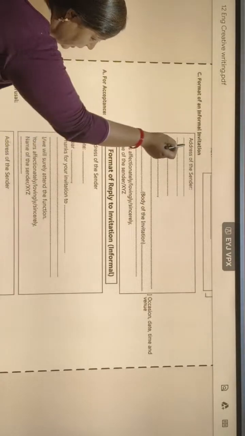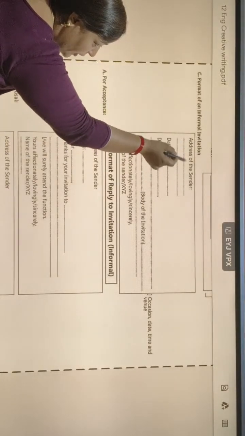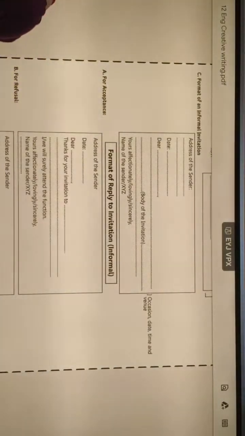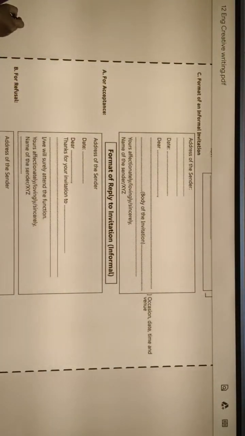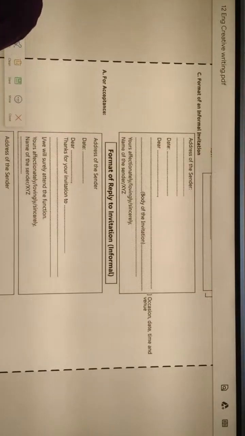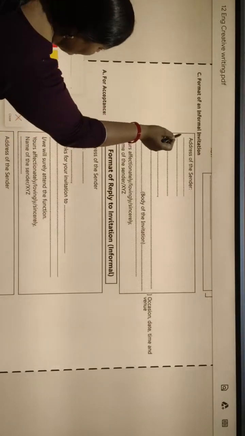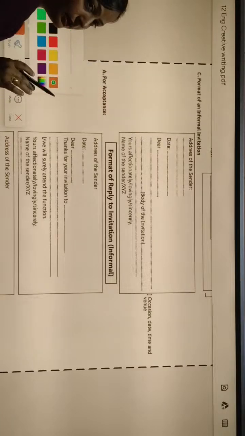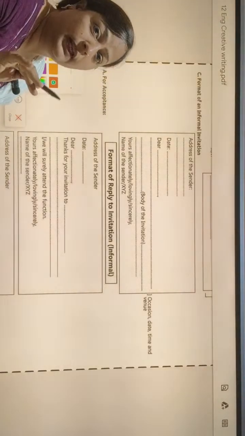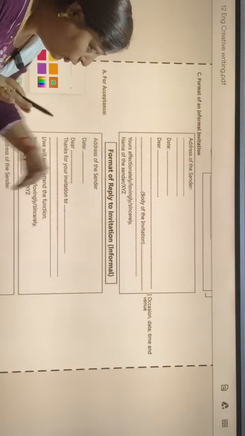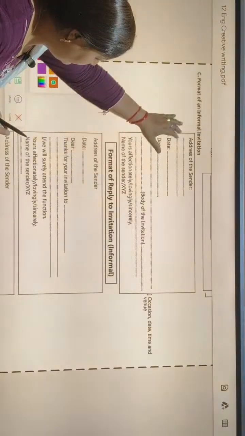How will we write it? The same pattern will be there. First of all, we will write the address. In the same manner as when we write our formal invitation in letter form, all things will be the same.